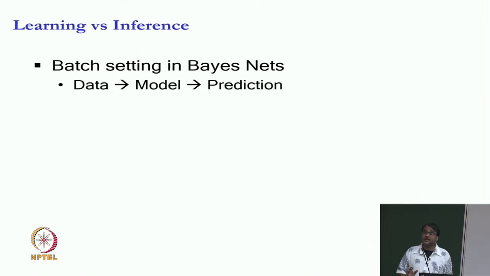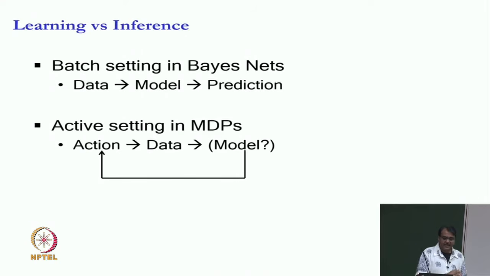Well, I am going to argue that this is going to be fundamentally different, or if not fundamentally, strongly different from the way we have been doing learning earlier. And why is it different? The way it is different is that we will take an action and we will observe the world. We will observe the reward, we will observe the transition, and based on that we will create data.